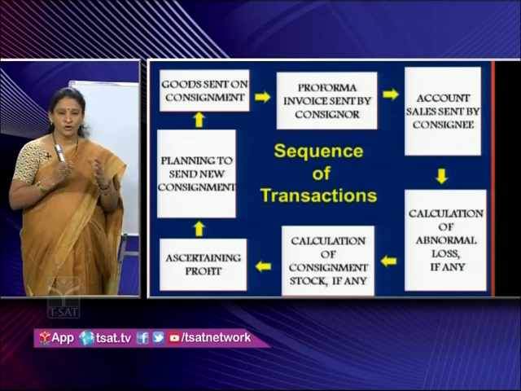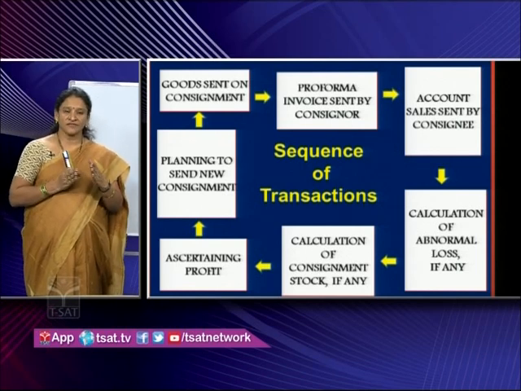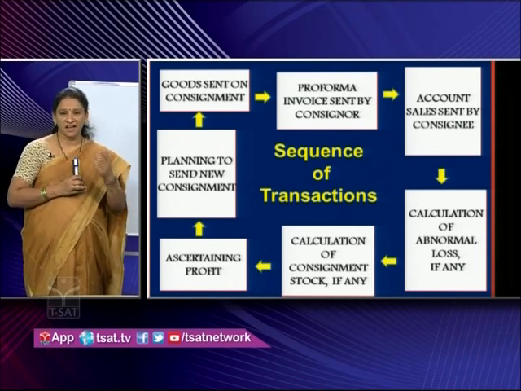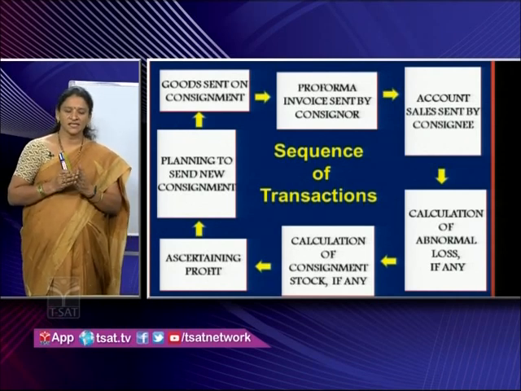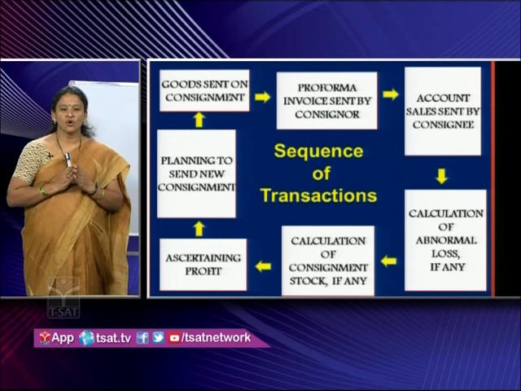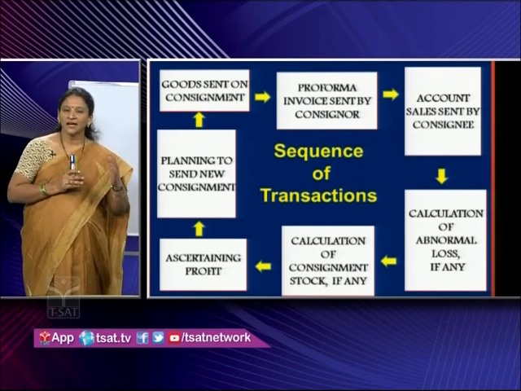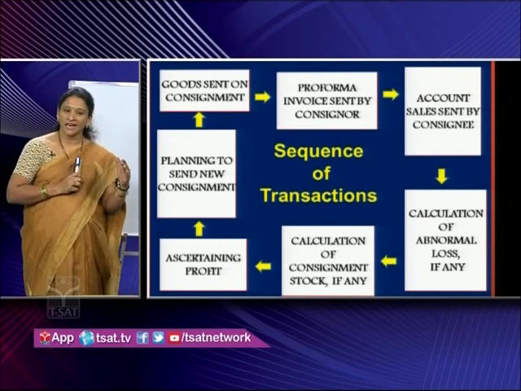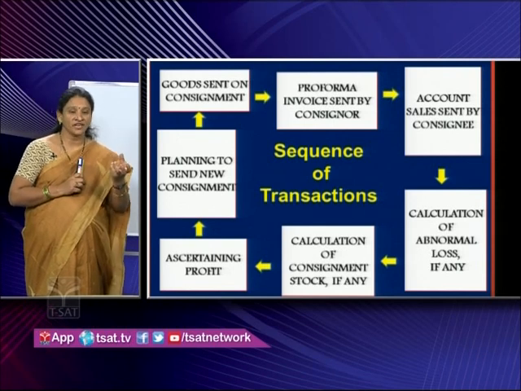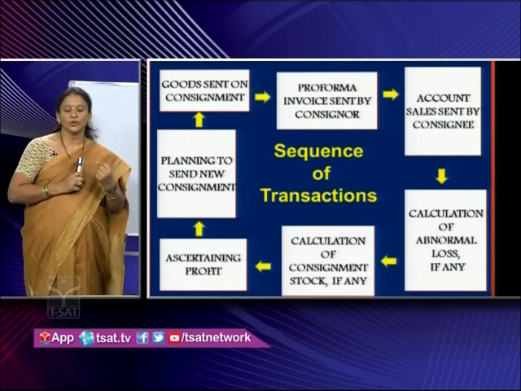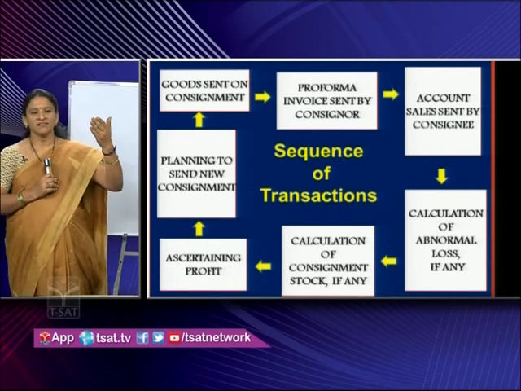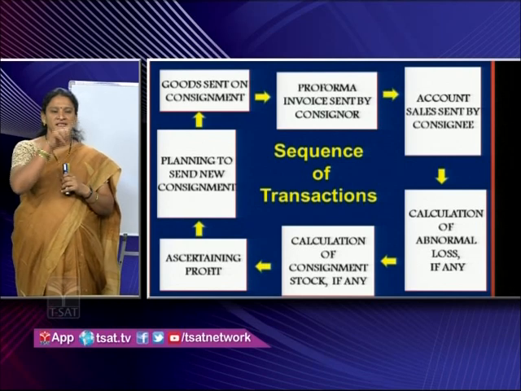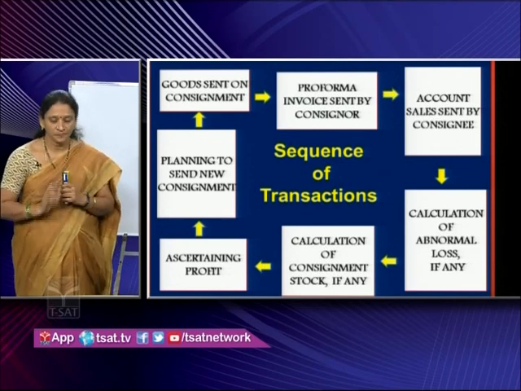Who will find out profit? The profit will be calculated by the consignor. After receiving the account sales, abnormal loss will be calculated by the consignor, as well as consignment stock, and he will also arrive at the profit that he has got during this process of consignment. Again, he will send a new consignment. Again, the circle goes like this.